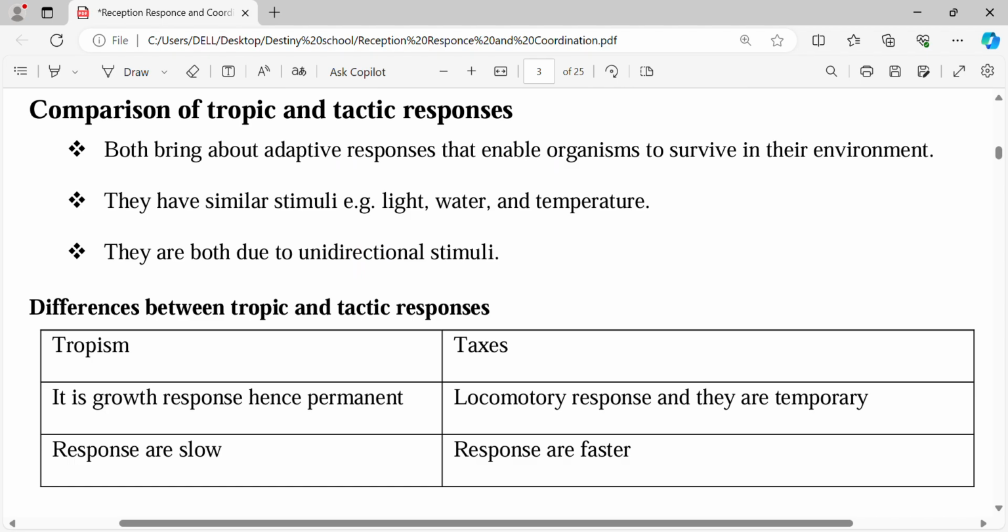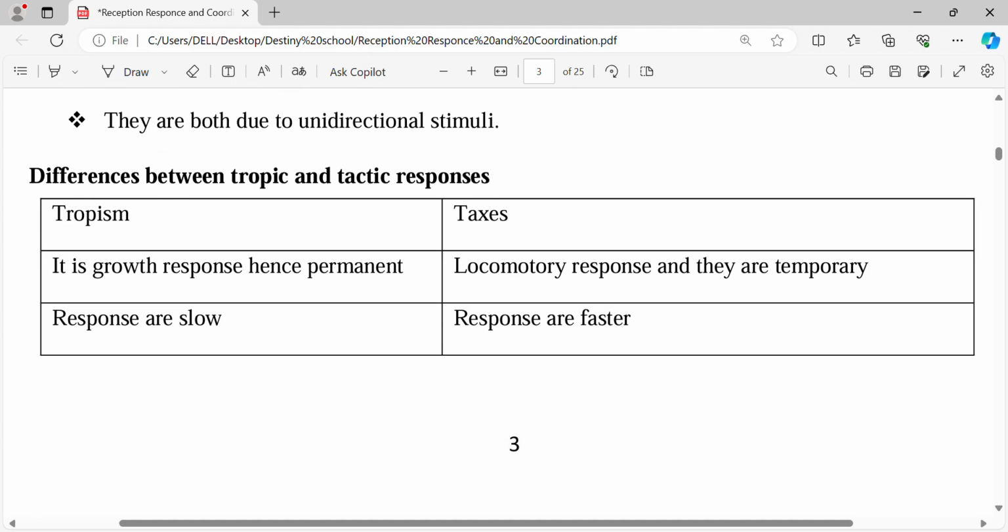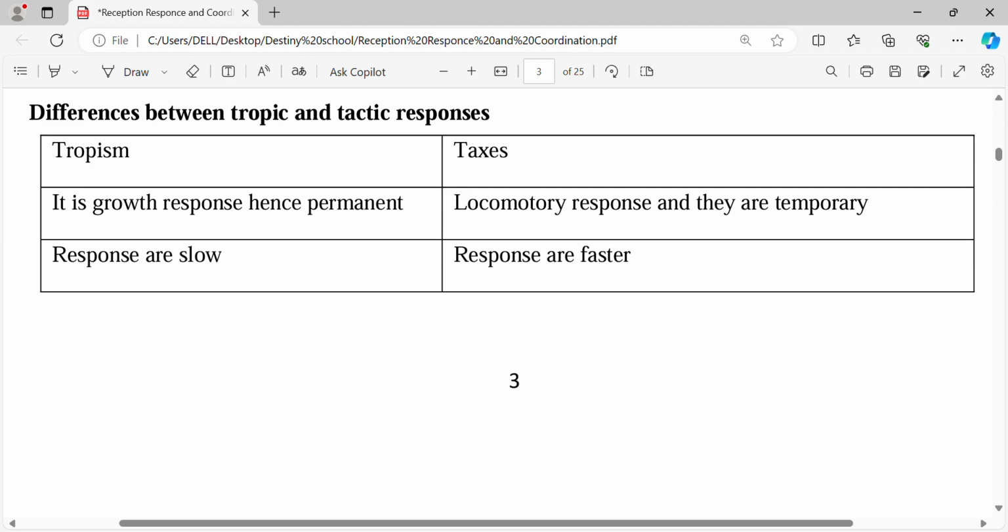So we want to now compare tropic and tactic responses. We want to compare the two and see the difference. Our main aim is the differences, actually. It's something that has come up in exams before. So let me remind you of the difference first, the definition difference.